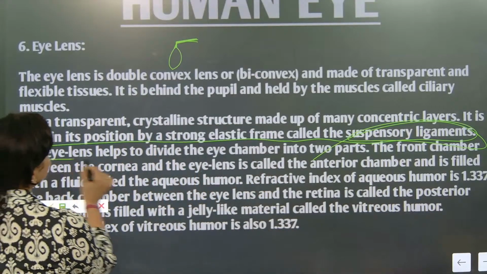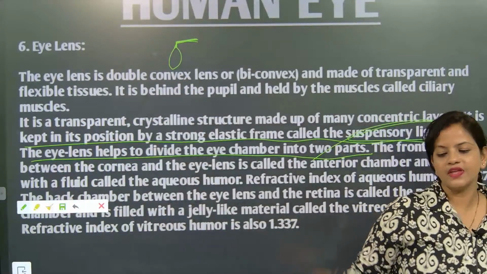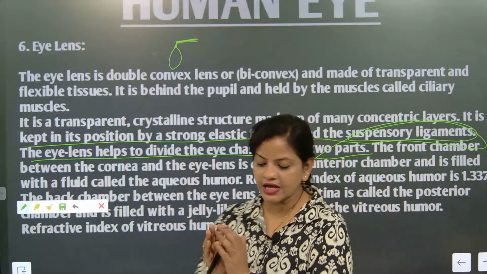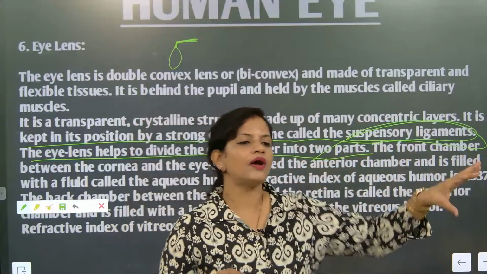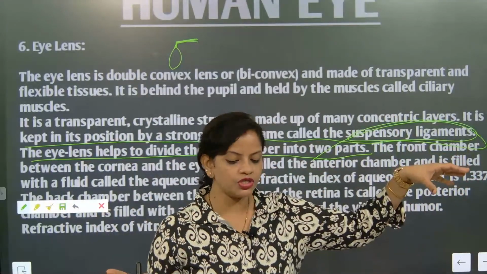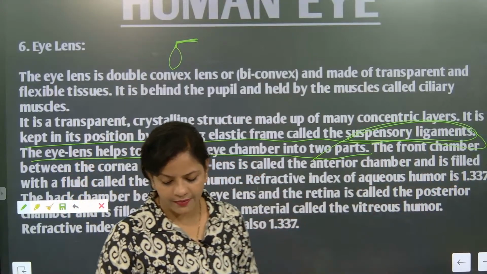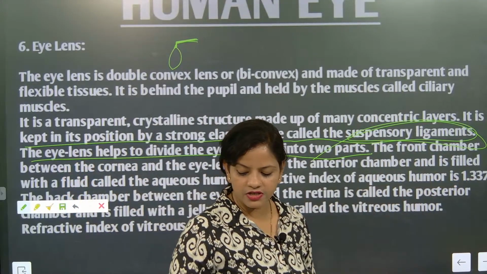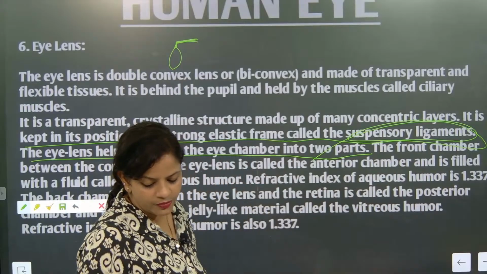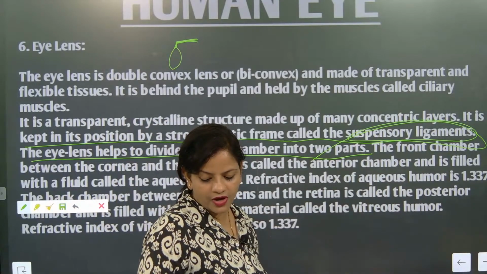The eye lens helps to divide the eye chamber into two parts. Correct, no? The lens divides the eye into two parts. One is anterior, another one is posterior. Anterior is the front portion, posterior is the back portion. I hope you have understood. Anterior is the front portion and posterior is the back portion. I hope you have understood this part.